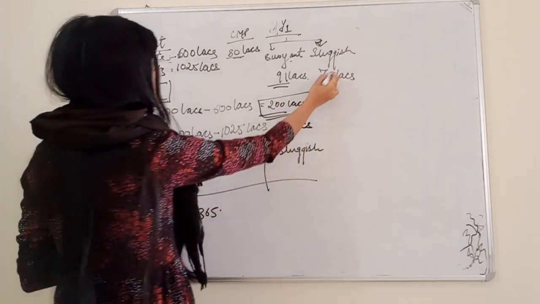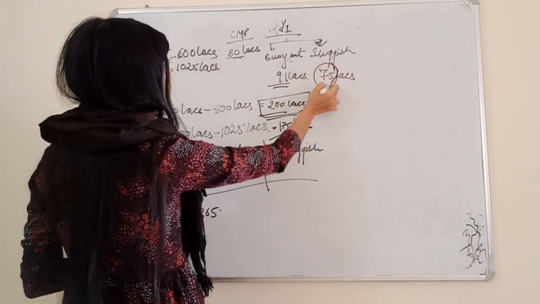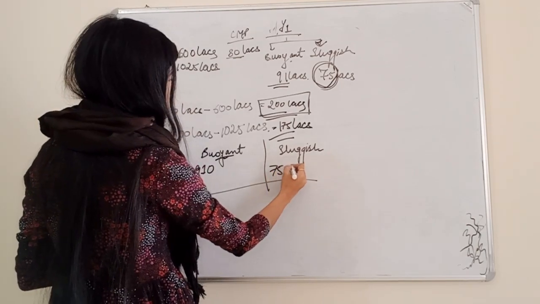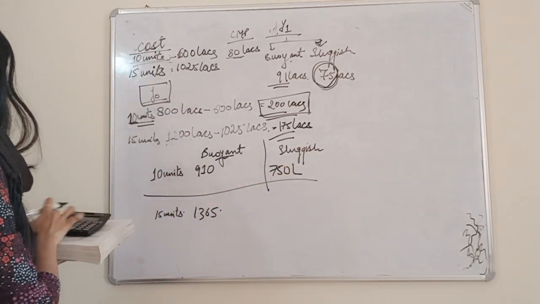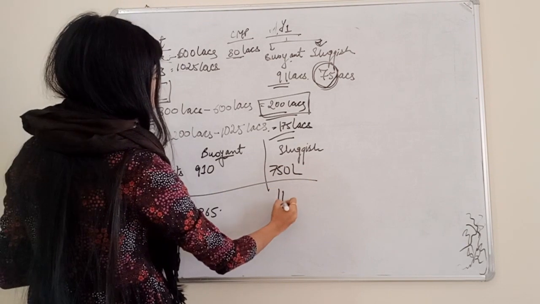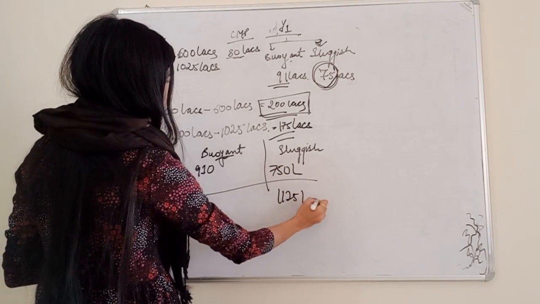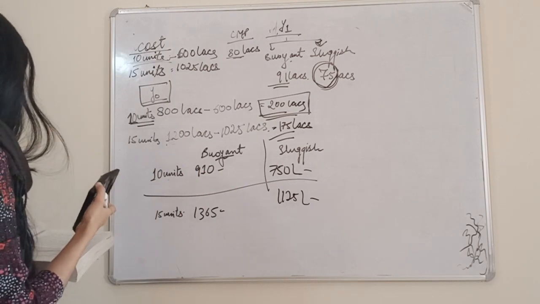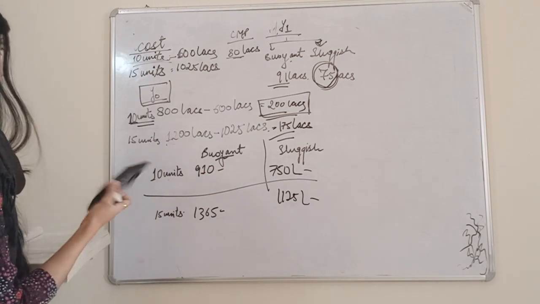In case of sluggish, the market price goes down to 75, so here it will be 750 lakhs, and for 15 units it will be 1125 lakhs.